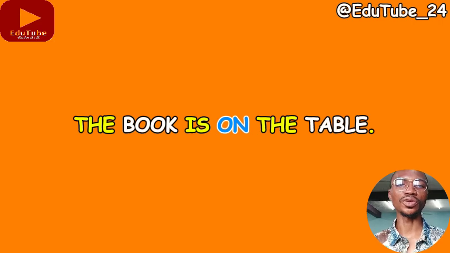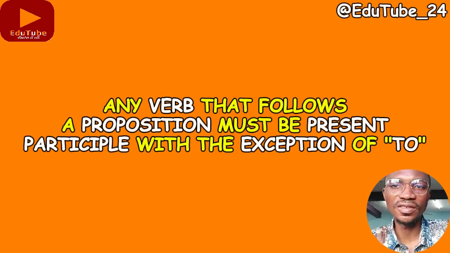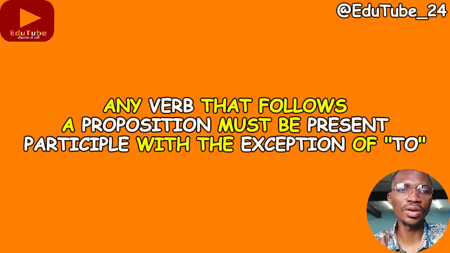Okay, so that's preposition. And so commandment number 10 says that any verb that follows a preposition must be present participle. We've explained what present participle is in our most recent commandments, which could be around commandment 8 and 7. By the way, a present participle is a form of verb that ends in ing.